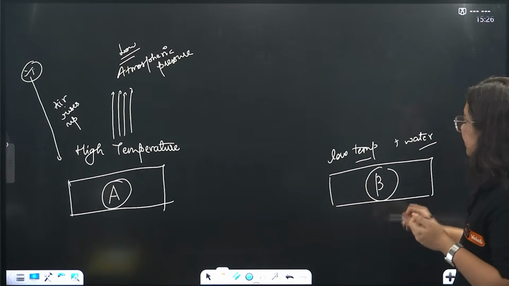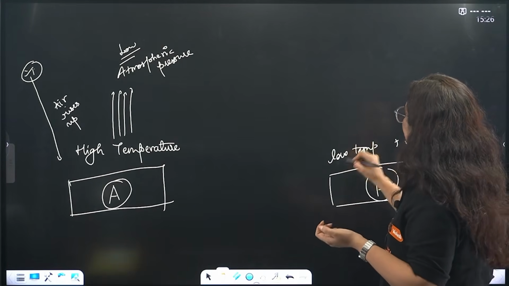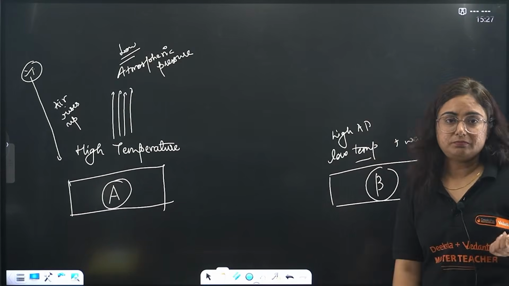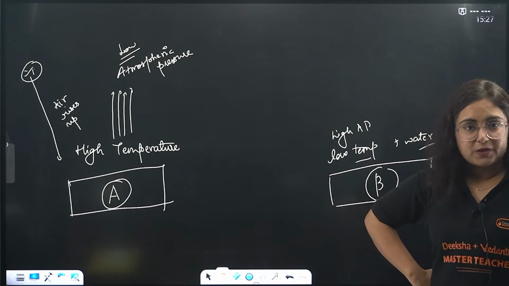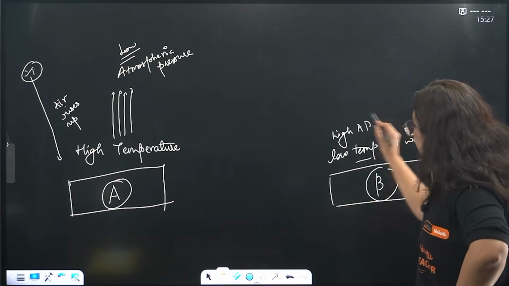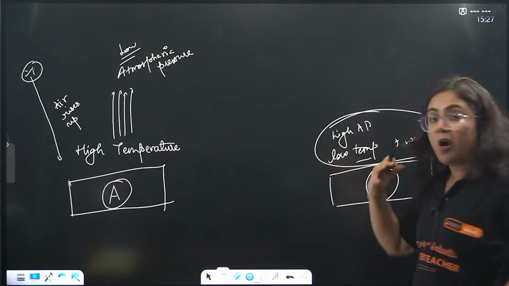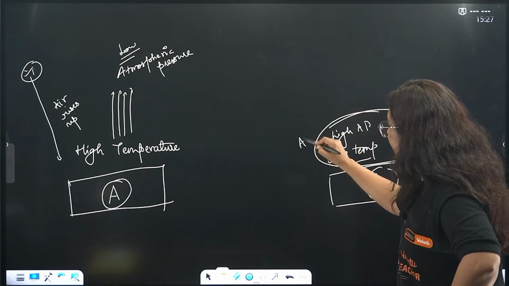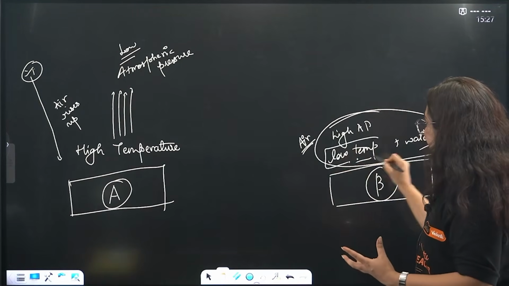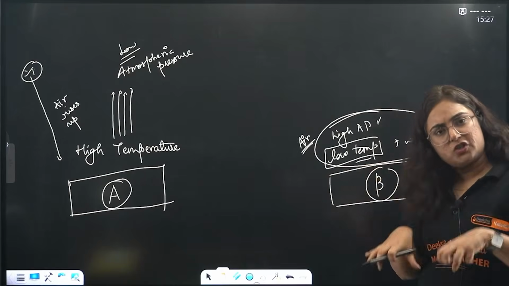Now what will happen, beta? The air will not rise up, low temperature, there will be high atmospheric pressure. High atmospheric pressure. And do you know what happened, beta? Now, see, here all the air is present. Why? Air is present near the earth crust because, beta, there is low temperature and high pressure applied on the